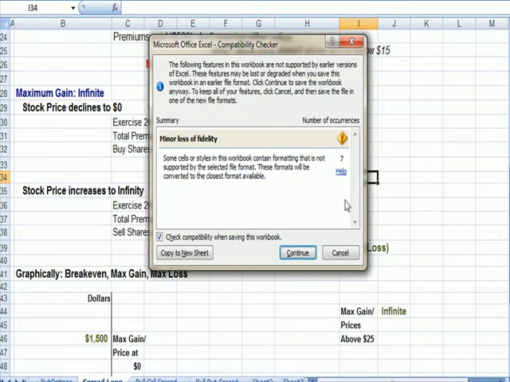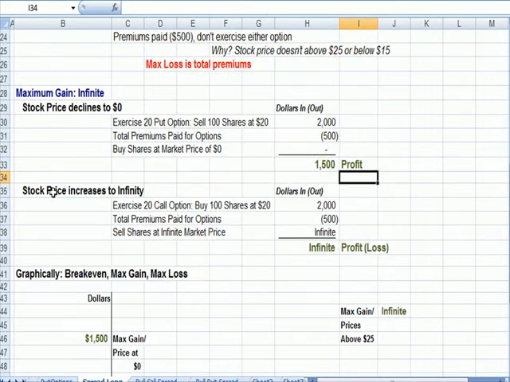On the other side, what if the stock price increases to infinity? Remember, we've locked in the right to buy the shares at 20 by buying the call option. We'd buy the shares at 20. We've paid out premiums of $500, and we can sell the shares for an infinitely high price, and stock prices in theory can go up forever. So our profit in this case is infinite. The maximum profit from this option position is infinite.